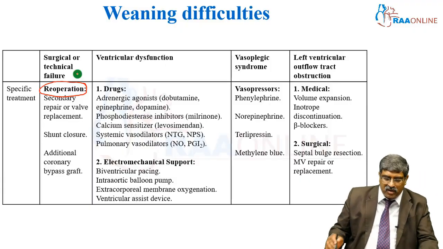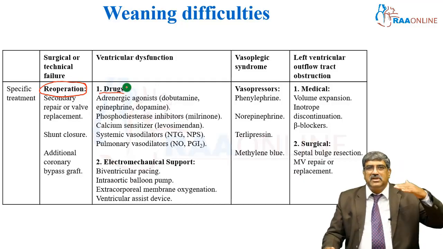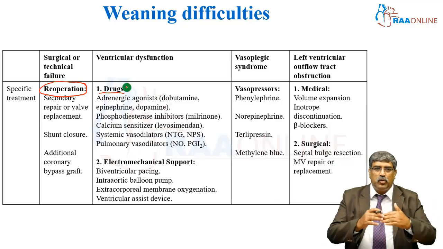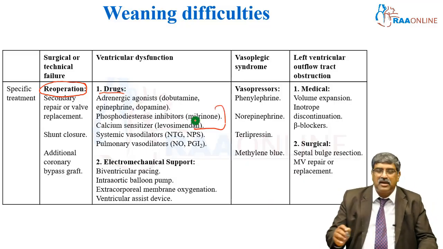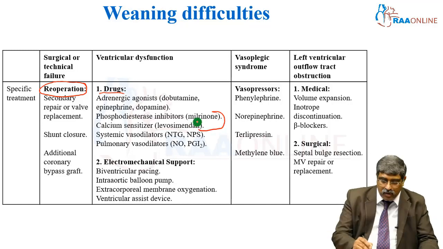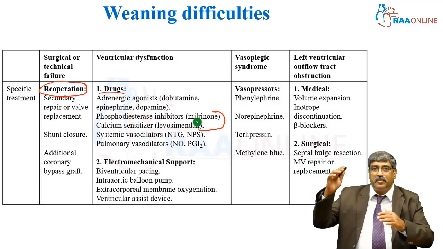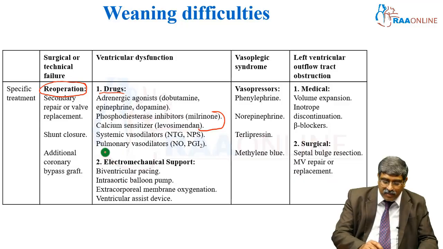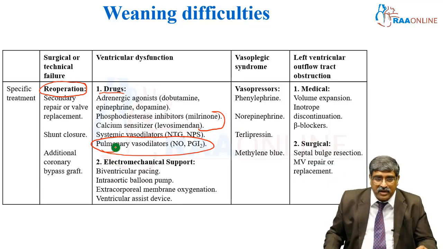In case of ventricular dysfunction, drugs: the first line of defense is adrenergic agonists, dobutamine, epinephrine or dopamine. Phosphodiesterase inhibitors and calcium sensitizer inodilators come in the second phase. Always have systemic vasodilators, nitroglycerin or SNP, if the pressures are too high, and pulmonary vasodilator when the right ventricular afterload is affected.